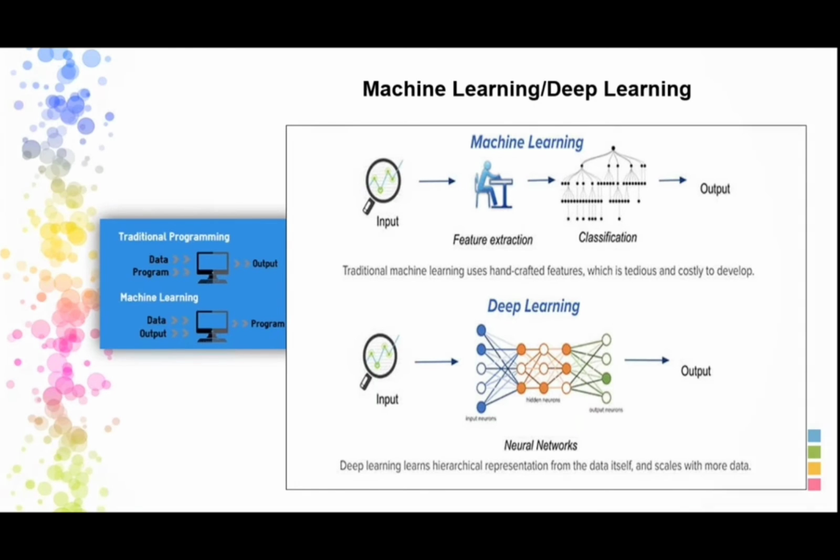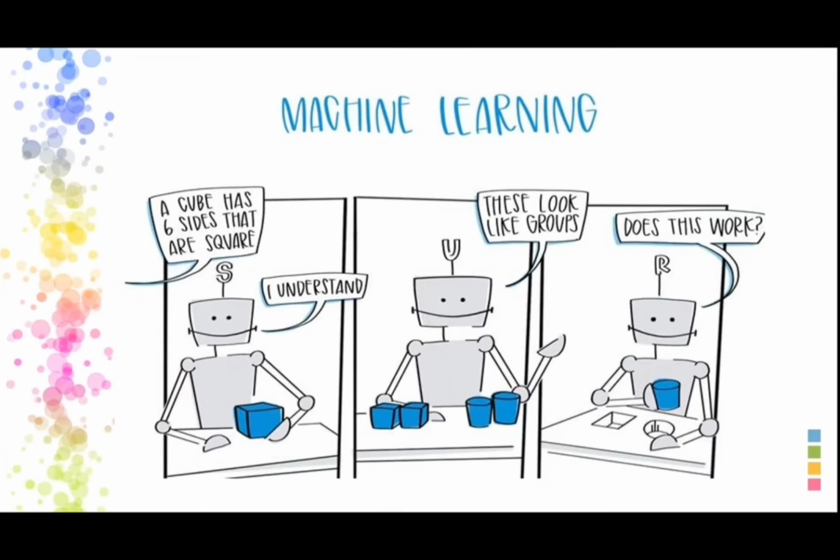Clearly, I just want to show you one example here. This is a robot. I give some cube to it. It has 6 sides. What it observes is that it has 6 sides, so it understands that it is a square. When I give such types of shapes, cubes, curves, cylinders, now it will understand that these are cubes, these are cylinders or cups, whatever it is. It will recognize them and make the groups.